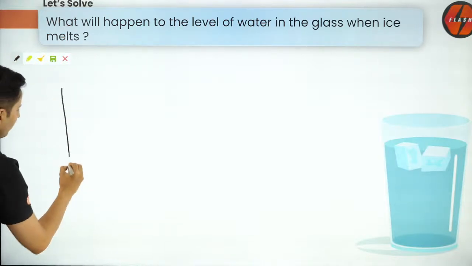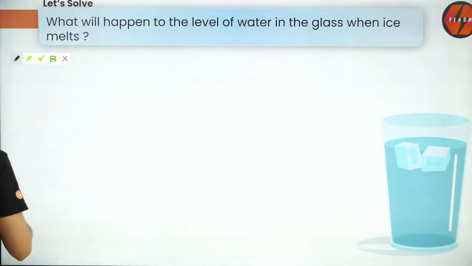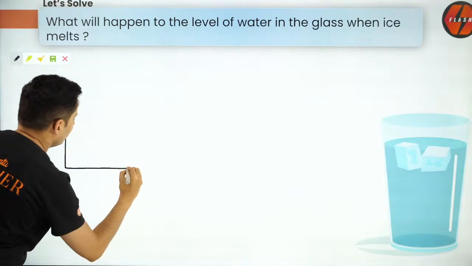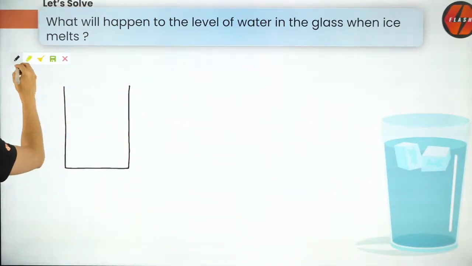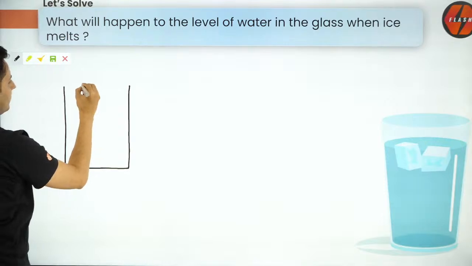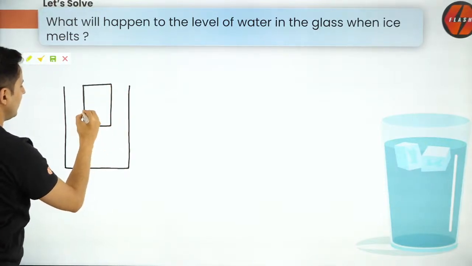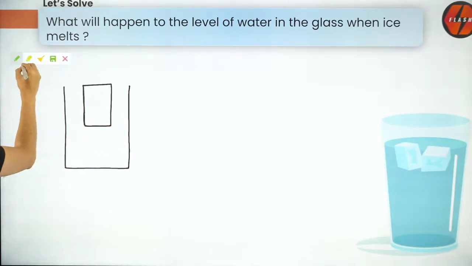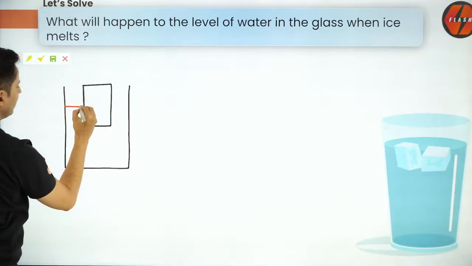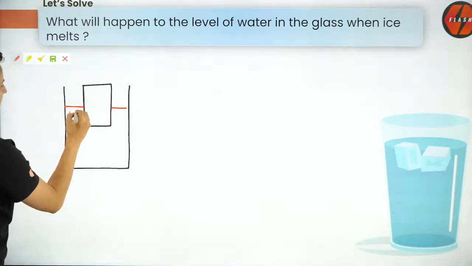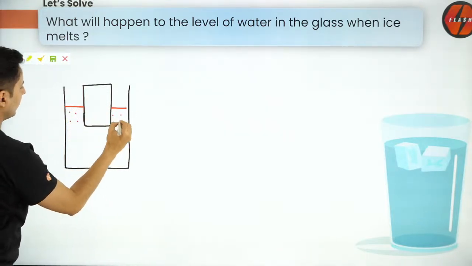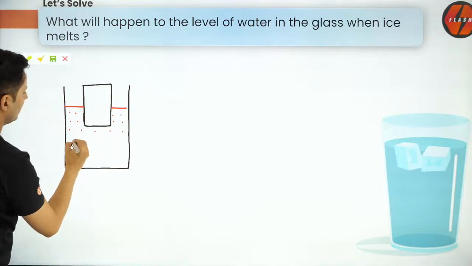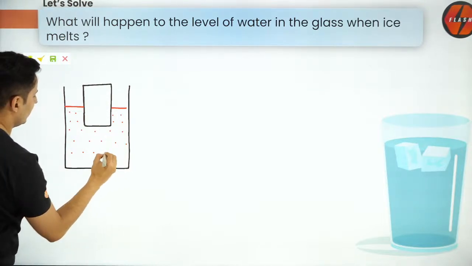See, okay, this is our container, and let's say this is our block of ice, and let's say this is the level till which the water is there and the ice is floating on it.